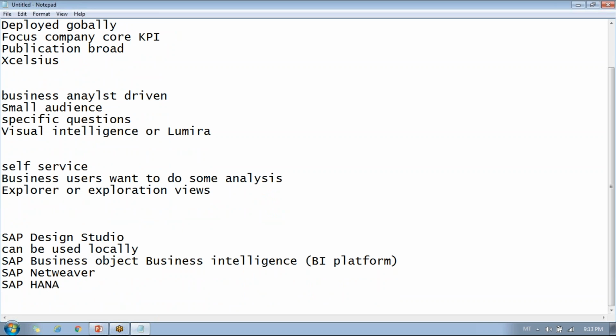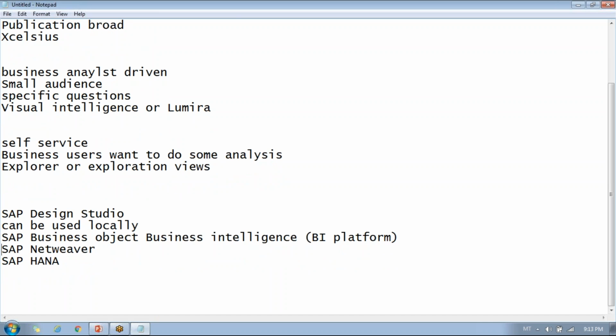So when it comes to the SAP Business Objects BI platform, it allows you to connect to universes, and also you can connect to multiple BW and HANA data sources, whatever connections.